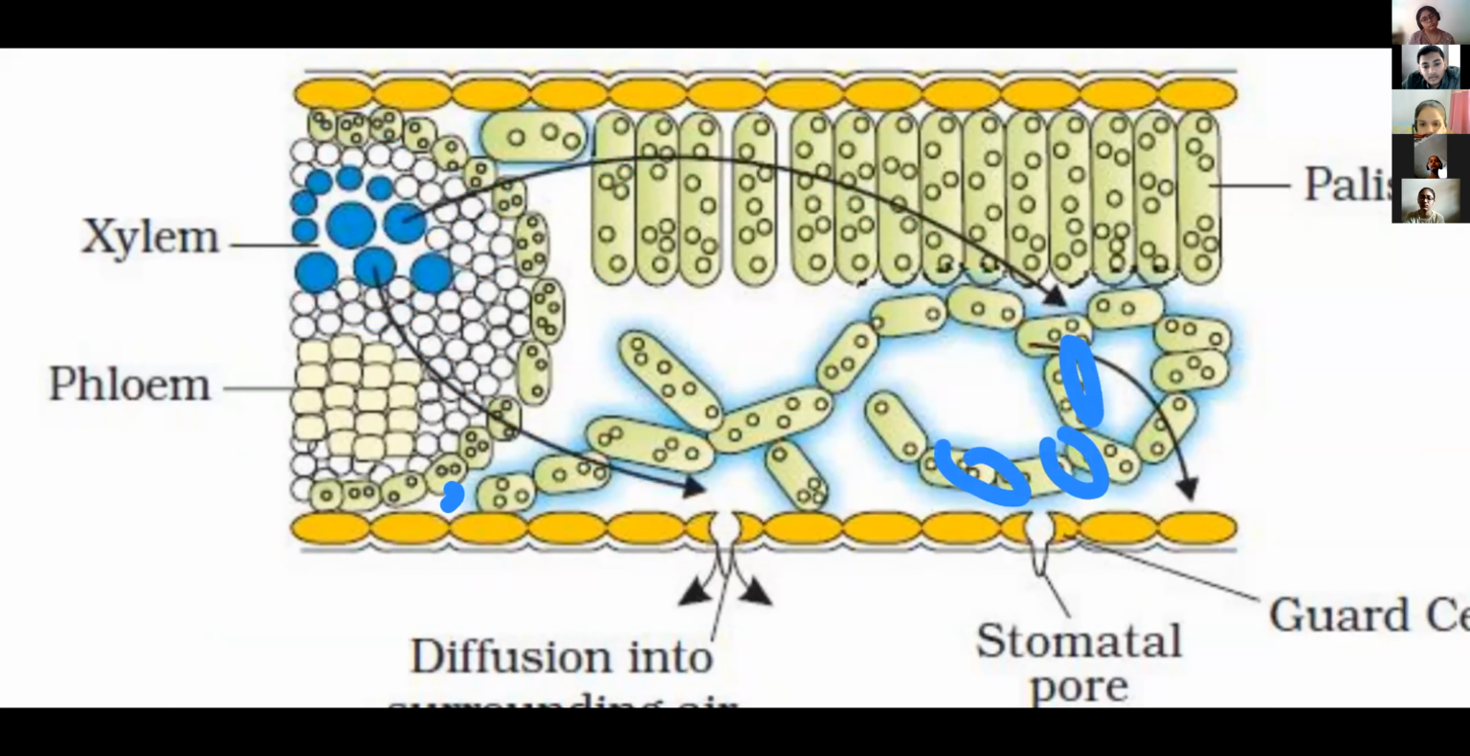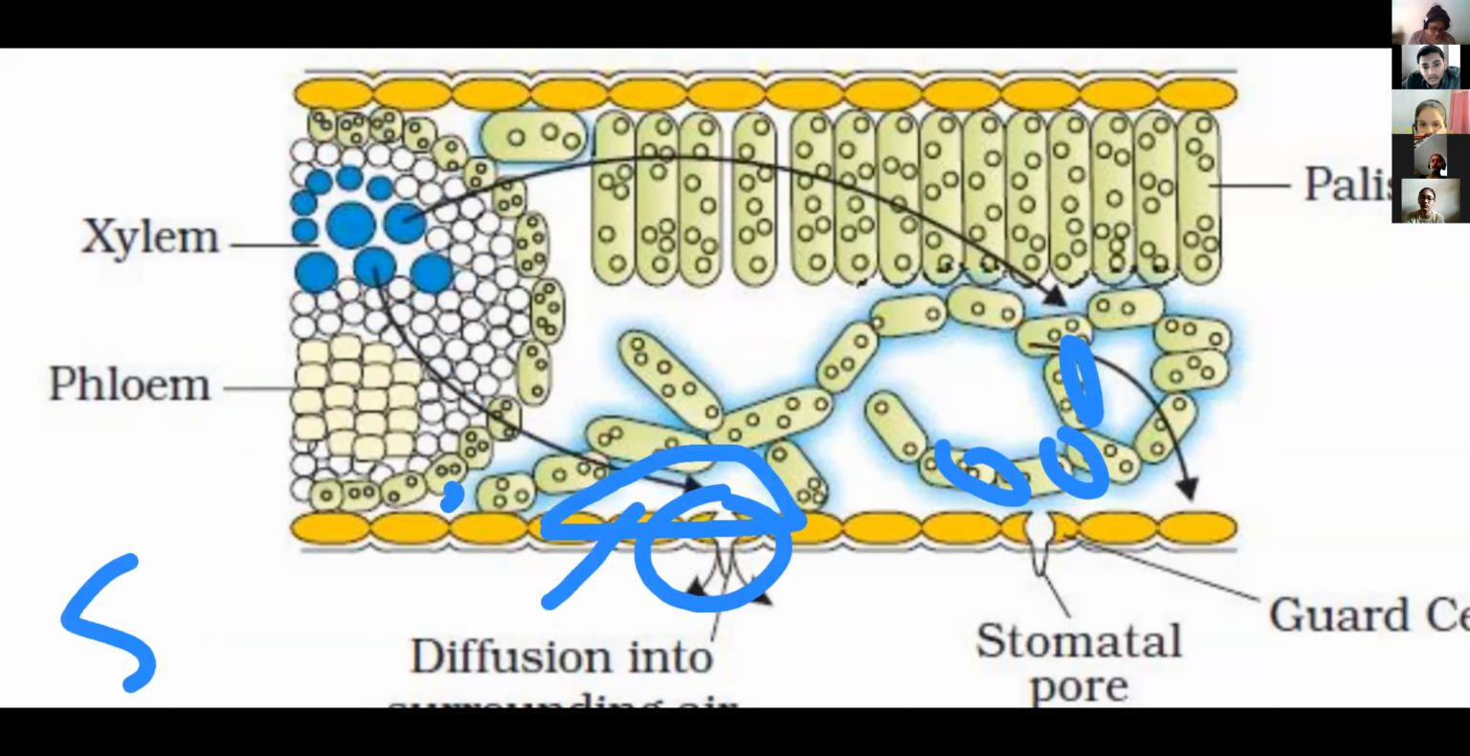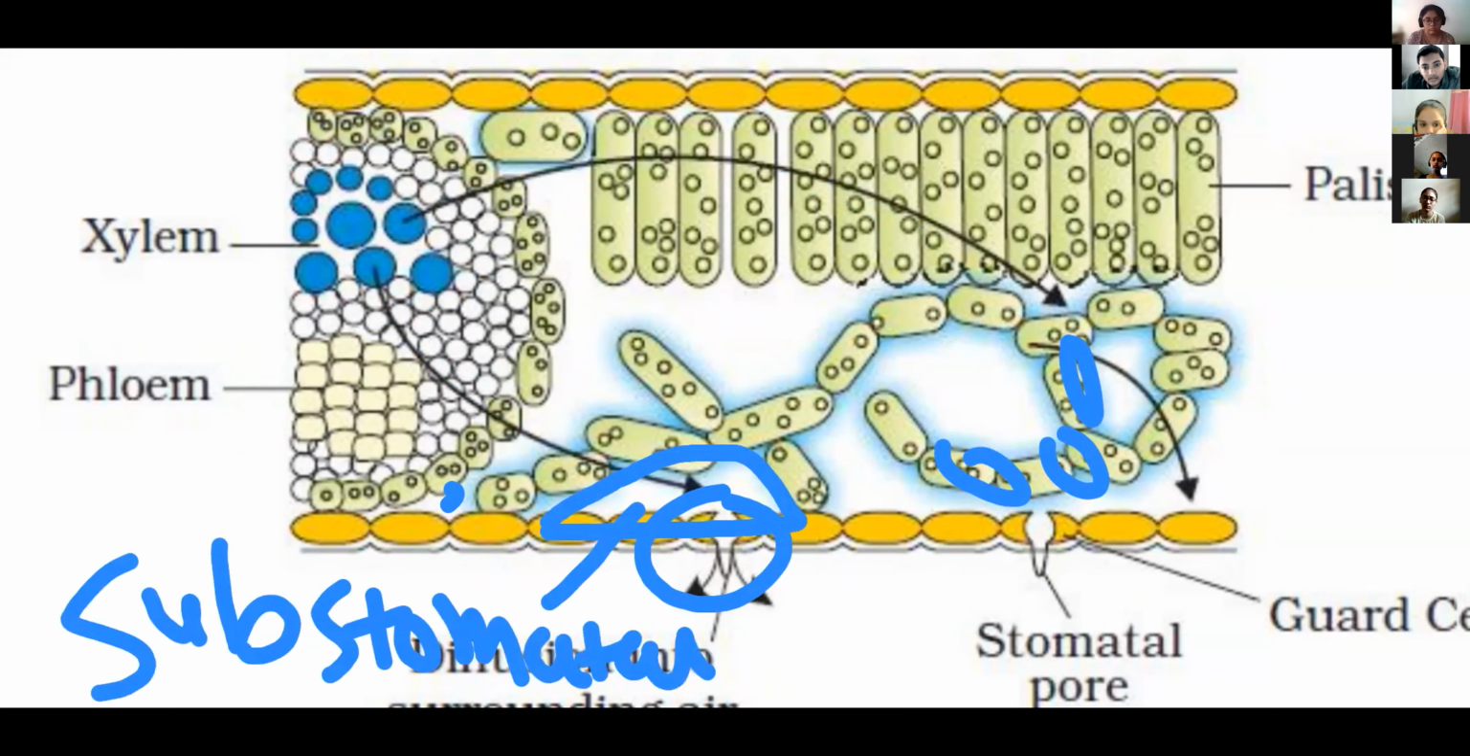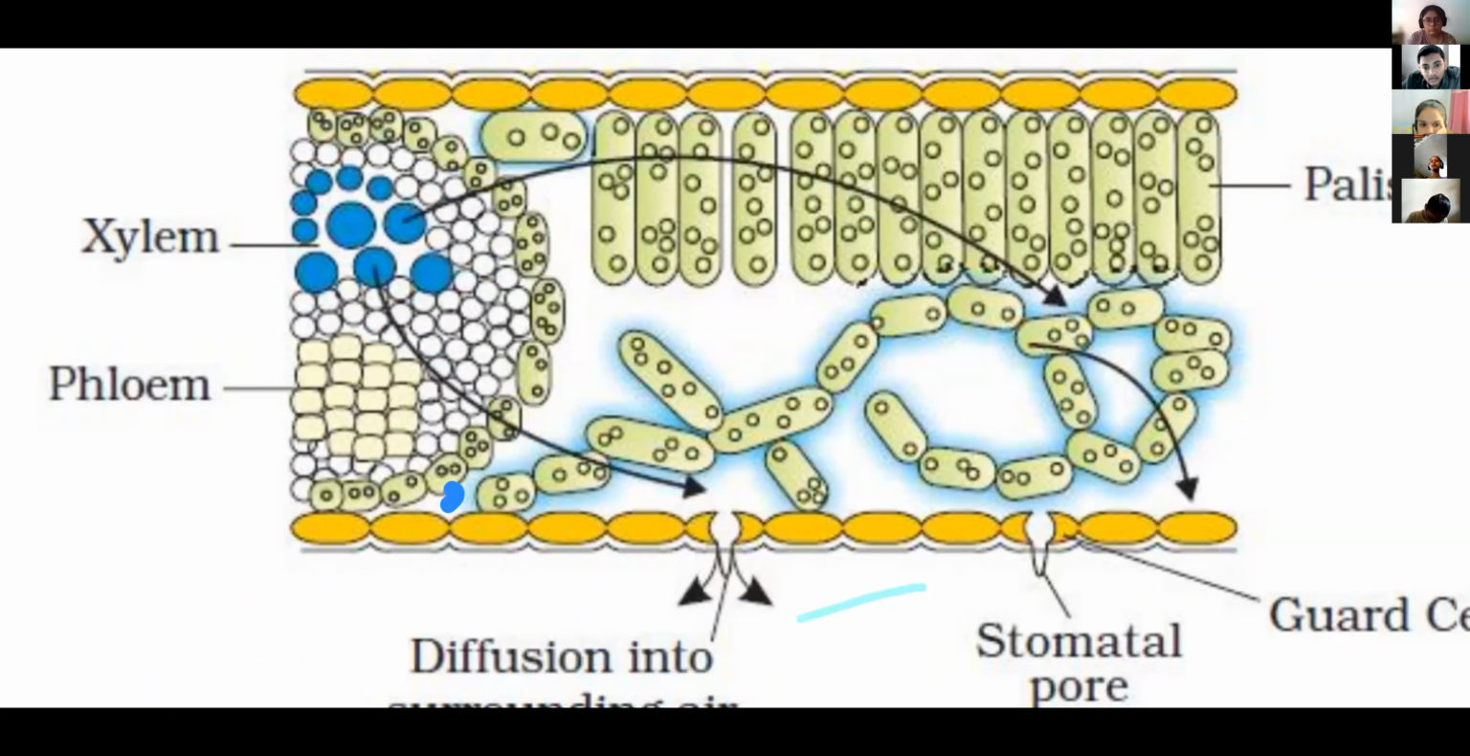So in these air spaces, this water vapor is there. And gradually this water vapor comes towards this cavity. Here is the stomata, and surrounding the stomata, this cavity is there. This cavity we call the substomatal cavity, right? So from this substomatal cavity, the water is released outside, because in the atmosphere surrounding the leaf, water vapor is at a very low concentration.